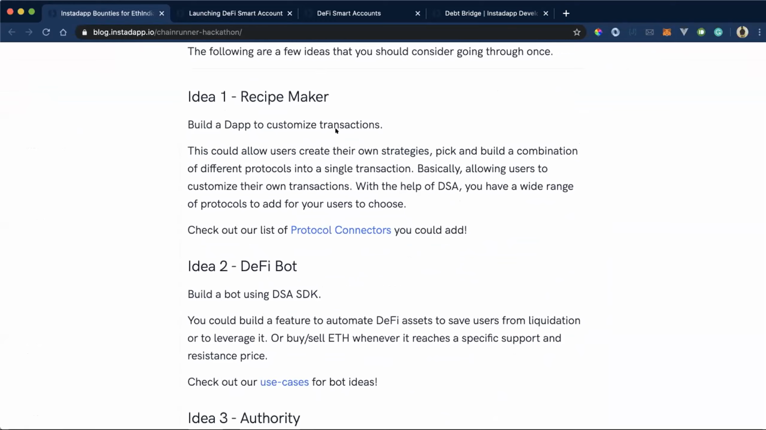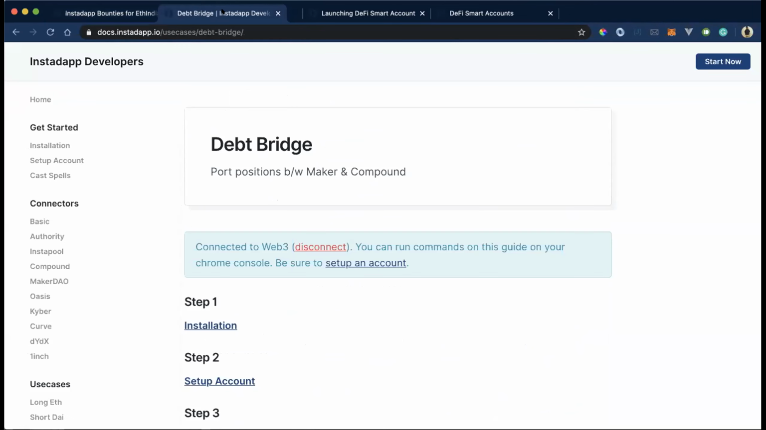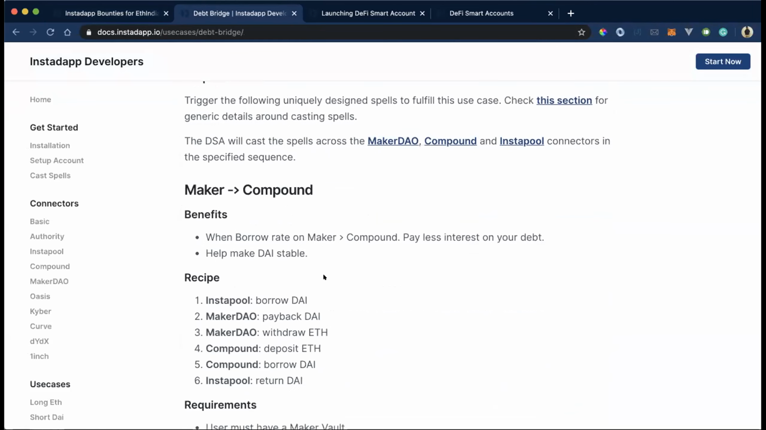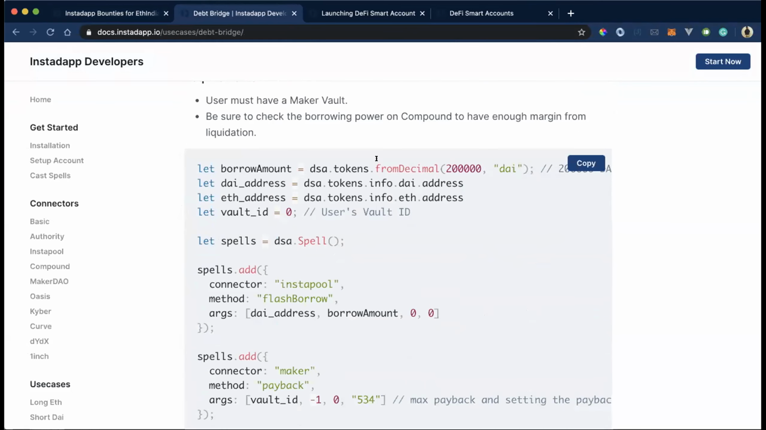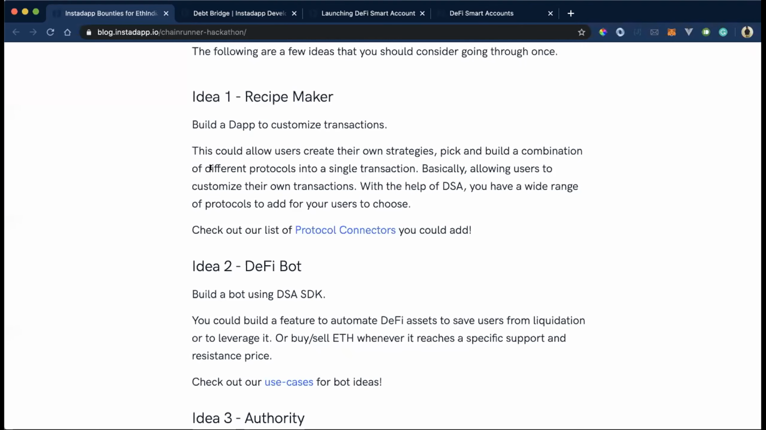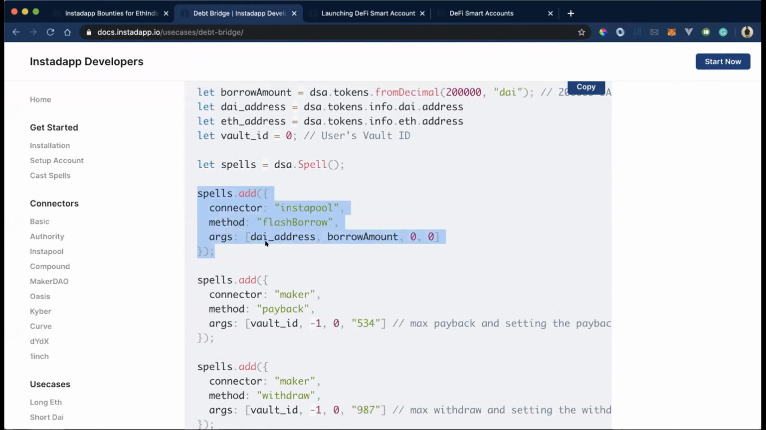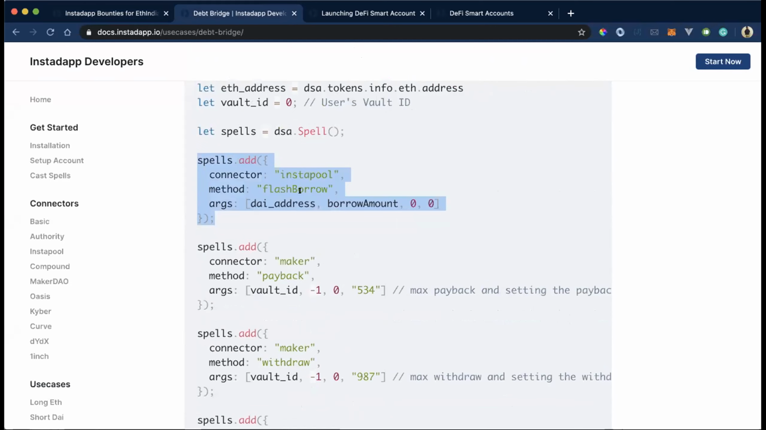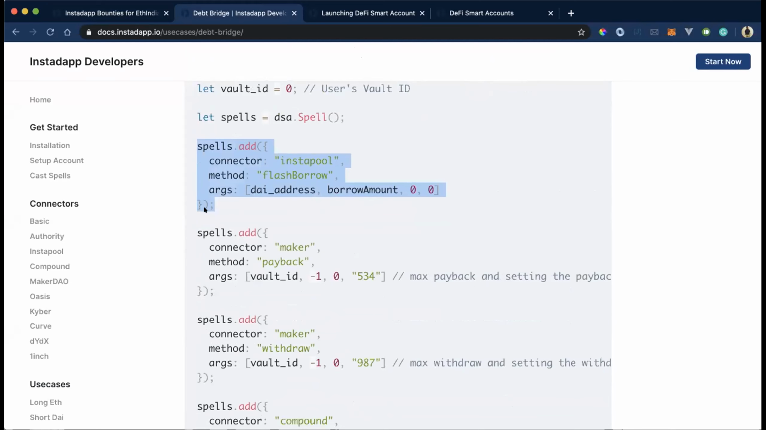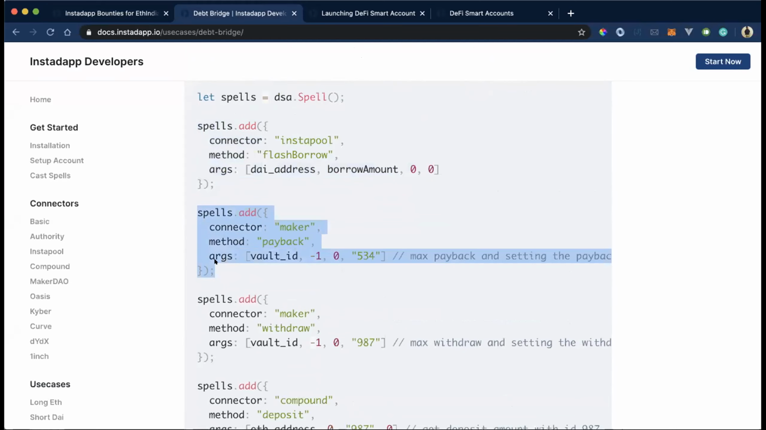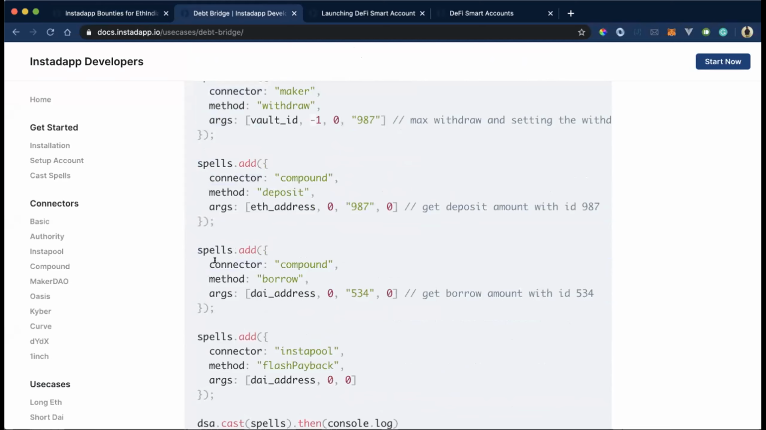The first one is the recipe maker. Since you saw on the docs, this was one of the use cases where you can use DSA and build it. In a similar way, we are expecting you to make your own recipe. This is how you make the recipe. First you'll be able to borrow a flash loan from our DSA, then you'll be able to pay it back, and then the rest follows.